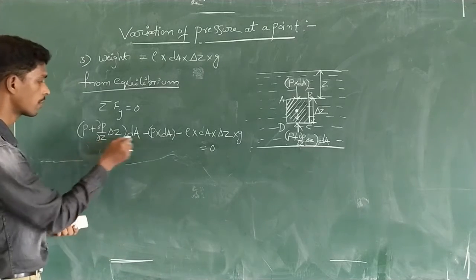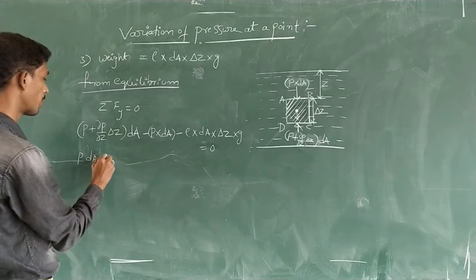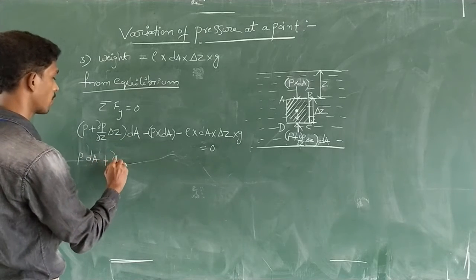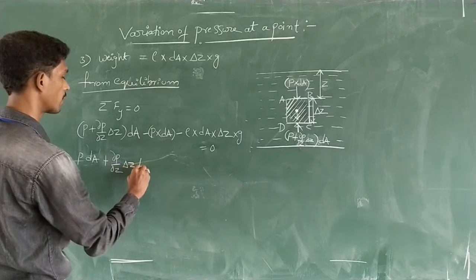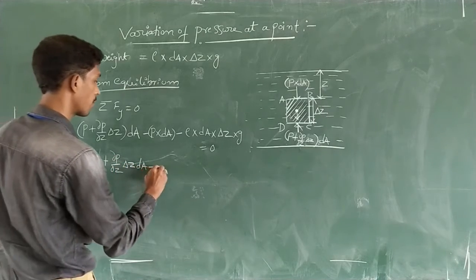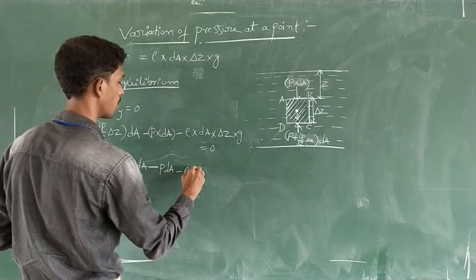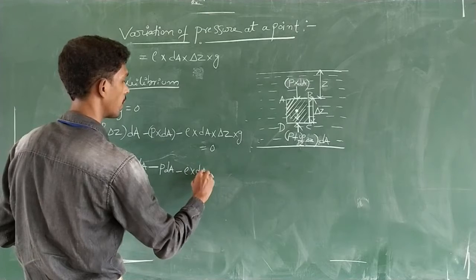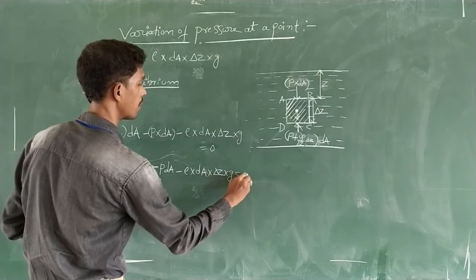See here, multiplying out: P into dA plus dou P by dou Z into delta Z into dA, minus P dA, minus rho into dA into delta Z into G is equal to 0.